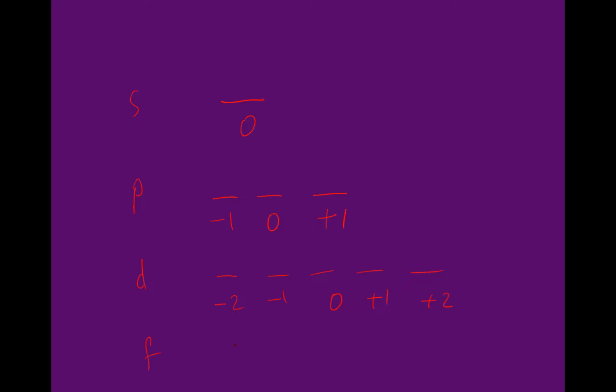And for F, we have 7 orbitals, so the possible values are -3, -2, -1, 0, +1, +2, and +3. It depends on which orbital the electron is in. If it is in here, the ML value will be 0. If it is in here, the electron that we want to find the address of, then the ML value will be +1. And so on. So it depends on which electron you want to find the address of.